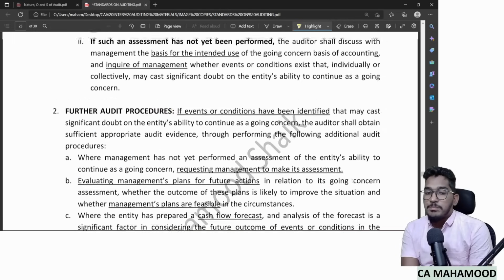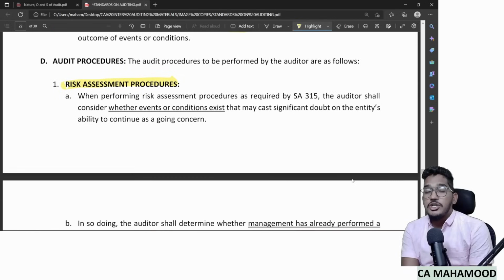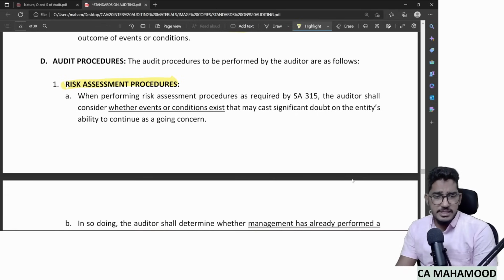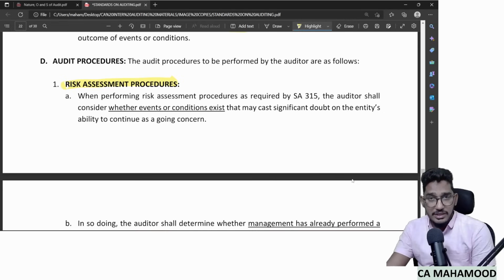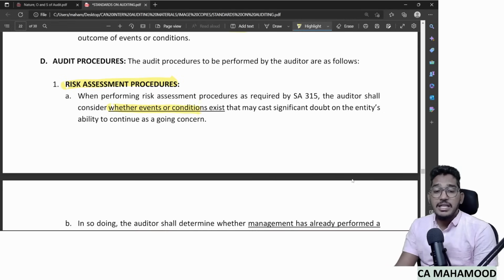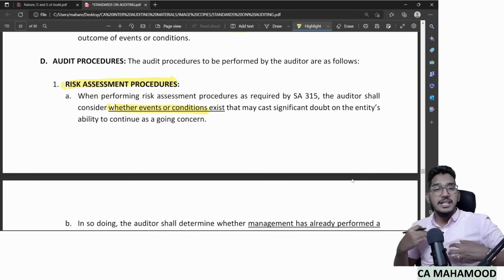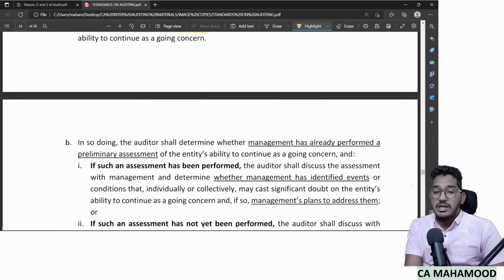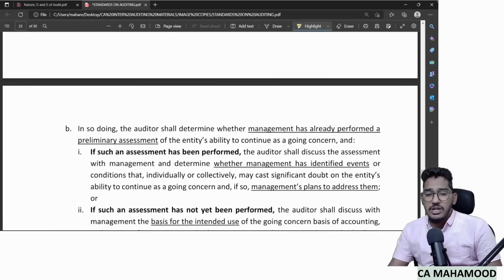Now the auditor, by performing risk assessment procedures, should identify whether any of these financial, operating, or other indicators exist. That is what the auditor will do in the risk assessment procedures. If I take you through the terminology, when performing risk assessment procedures, the auditor shall consider whether any events or conditions exist that may cast doubt on the entity's ability to continue as a going concern. Nothing but I need to find out whether any of the financial, operating, or other indicators exist, which I have taken through now. Sir, how will the auditor find out whether any events are there or not?